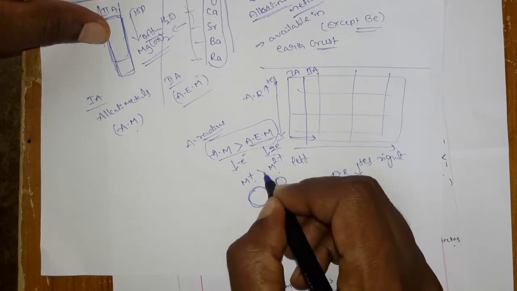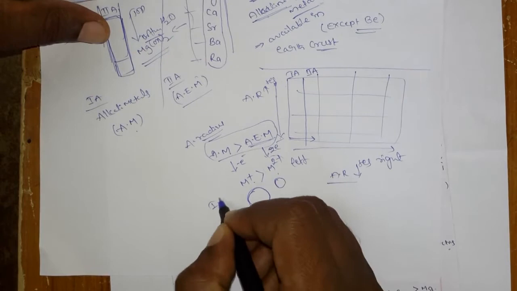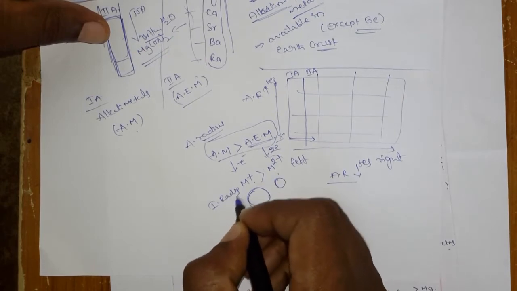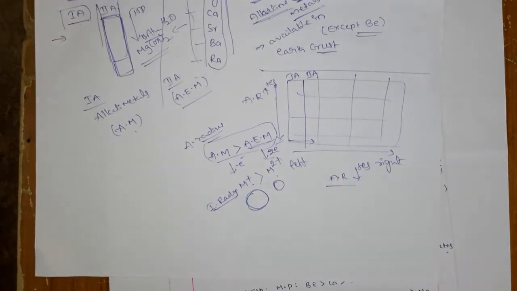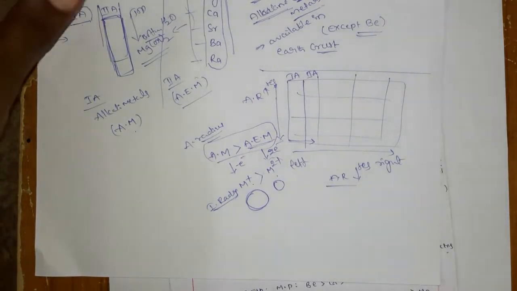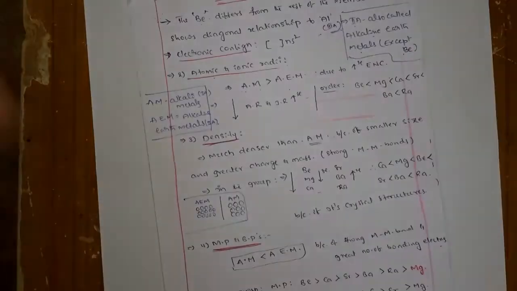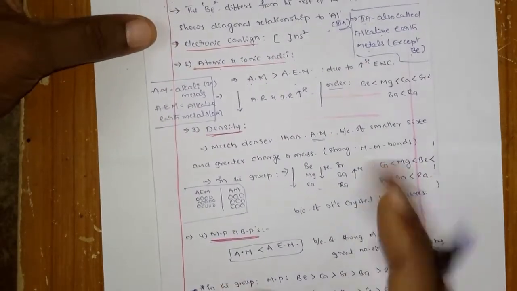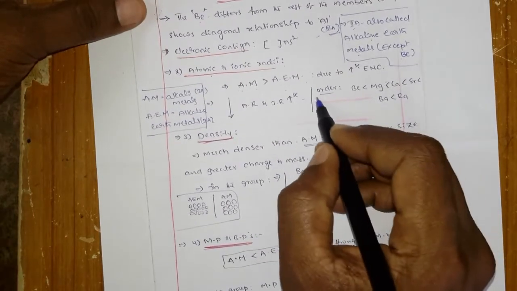Okay, so here also the ionic radius of the alkali metals will always be greater than that of the alkaline earth metals. Okay, right. And now come to within the group.